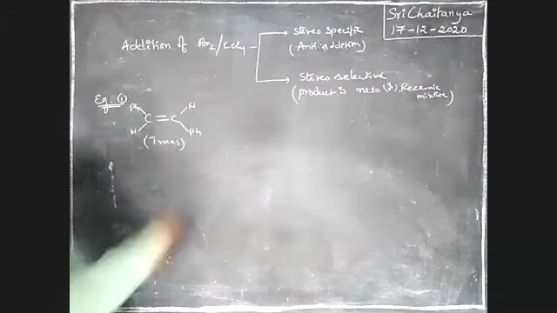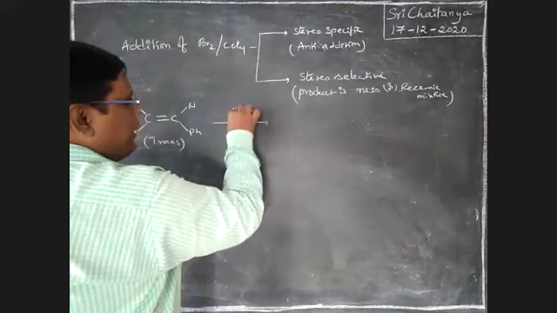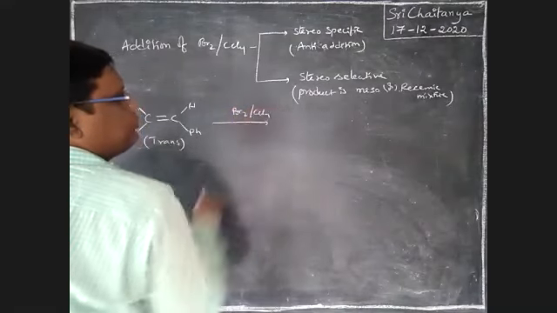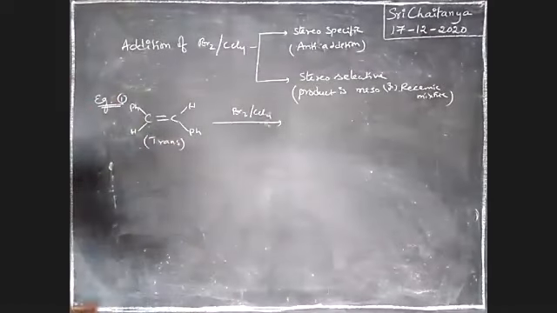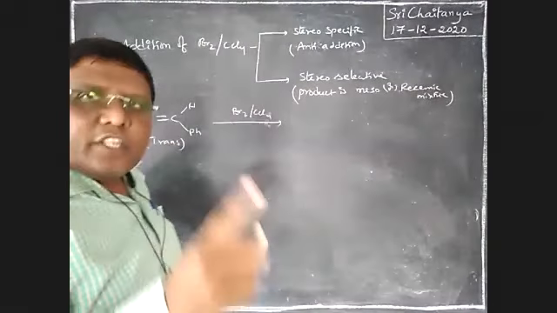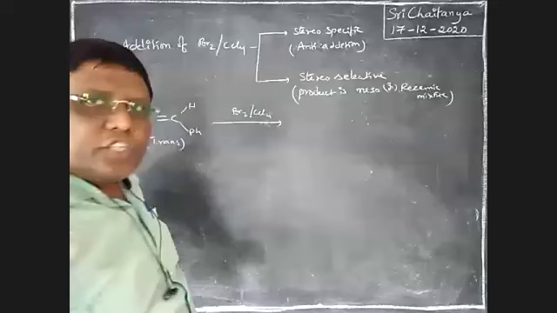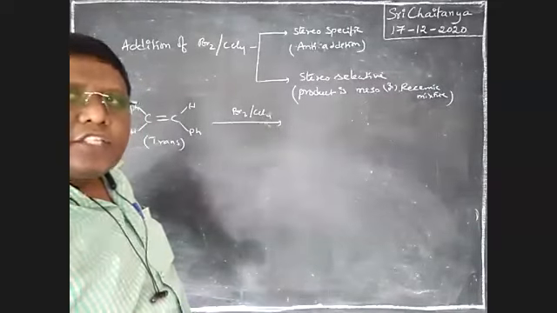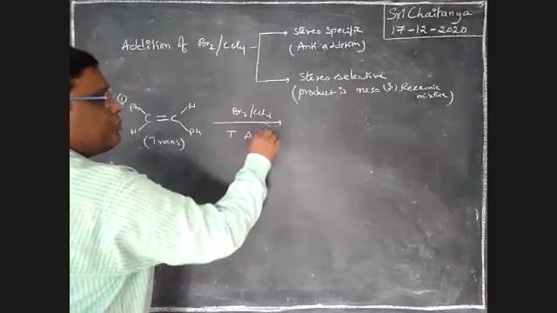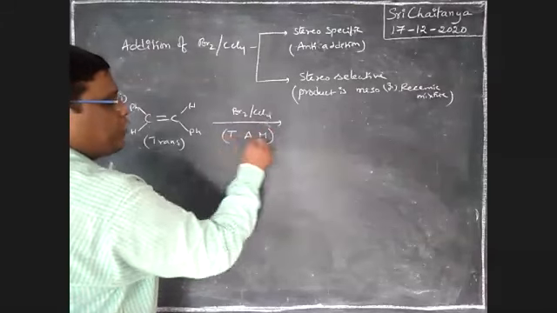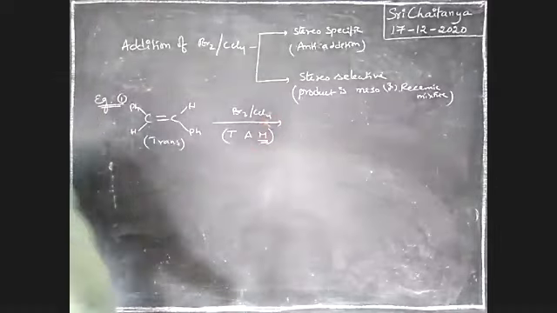Now I am applying Br2 in CCl4. What is the product, boys? Br2 in CCl4 is always anti-addition. A trans compound with anti-addition gives meso as the product, boys. Therefore, our answer should be a meso compound.